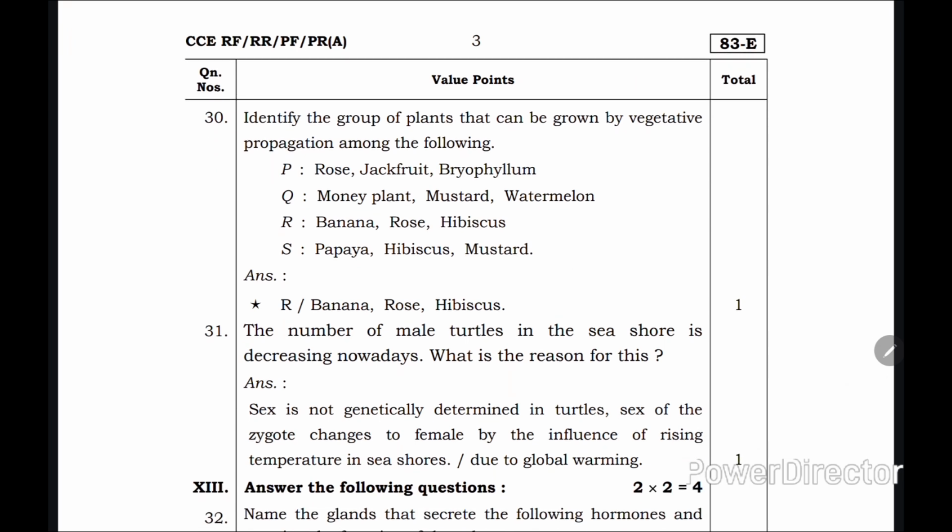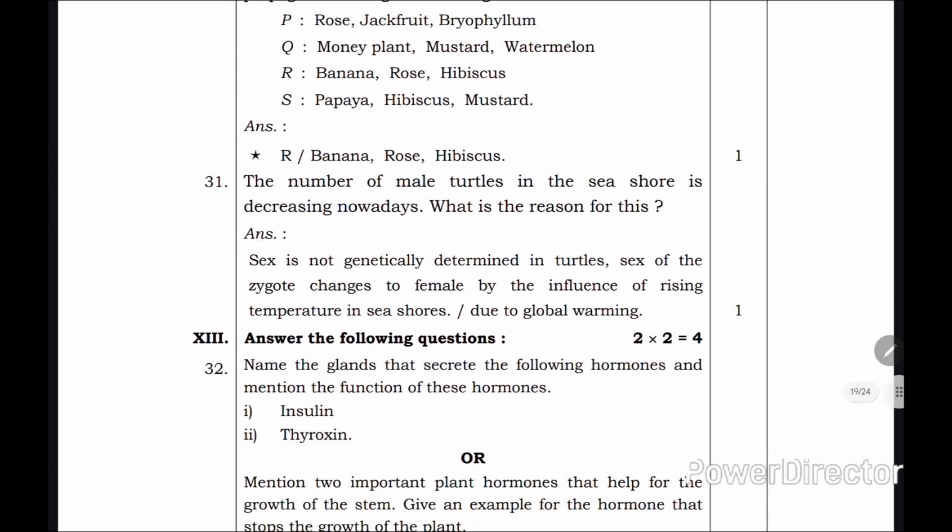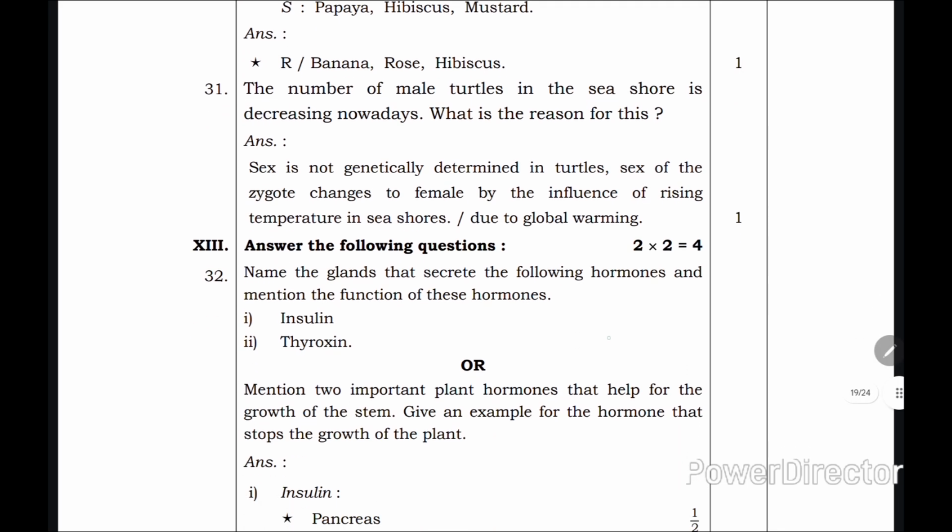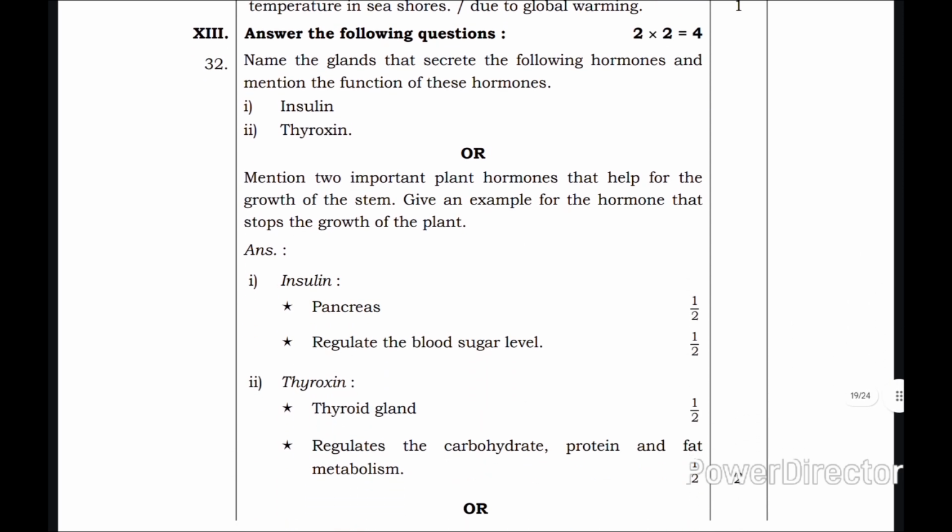Next, identify the group of plants that can be grown by vegetative propagation among the following. So the correct answer is R, that is banana, rose and hibiscus. Next question: the number of male turtles on the seashore is decreasing nowadays. What is the reason for it? Sex is not genetically determined in turtles. The sex of the zygote changes to female by the influence of rising temperature on seashores. It is due to global warming. Therefore, the number of male turtles is decreasing nowadays.